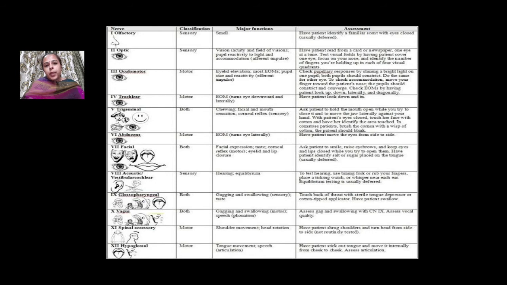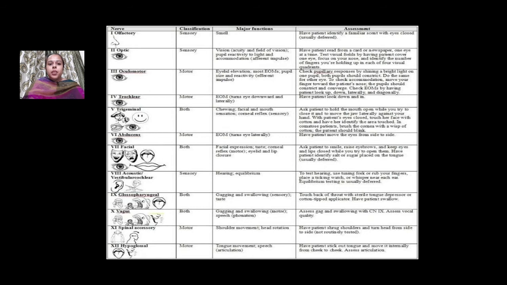The third, fourth, and sixth cranial nerves are motor nerves, and in these, the movement of eye muscles is checked. The fifth cranial nerve, that is trigeminal, is a mixed nerve. In this, for the motor part, we ask the patient to clench his teeth, and in this way we can check the masseter and temporalis muscle function. And for the sensory function, we can check the sensation of touch and pain on the patient's face.